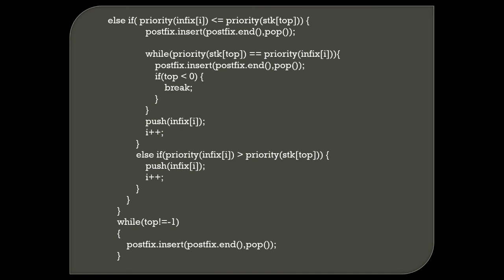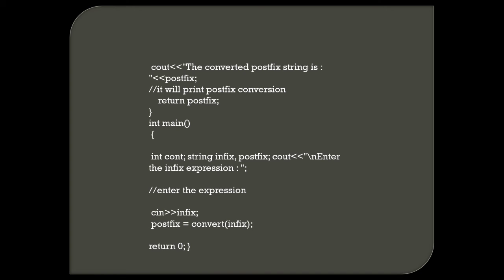The next code prints the converted postfix string and returns postfix. Then int main is the entry point. In main, we declare strings infix and postfix, then print 'enter the infix expression'. Here we can enter the infix expression with cin into infix, and postfix equals convert of infix, then return 0. Here we get the output of the converted postfix string.